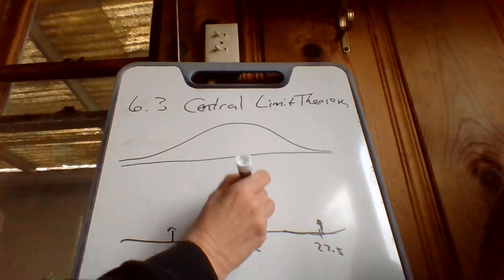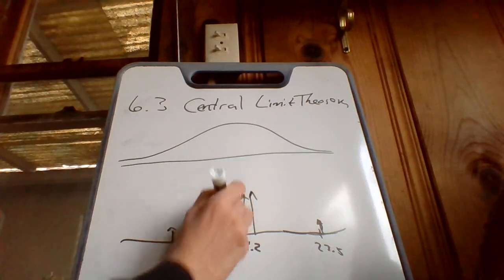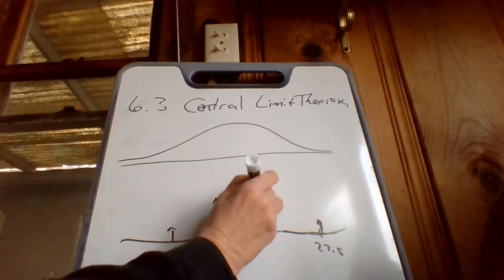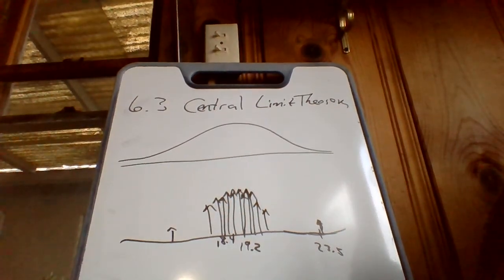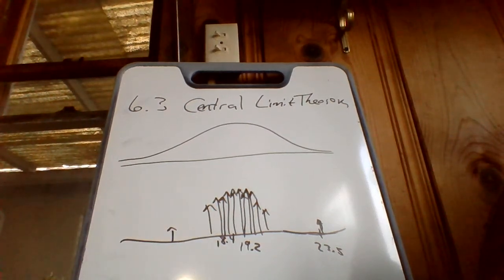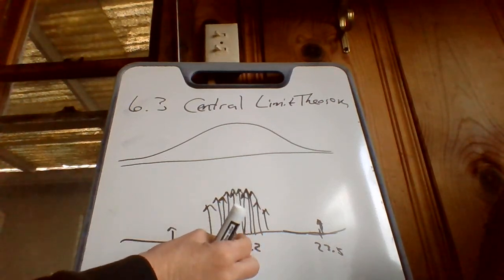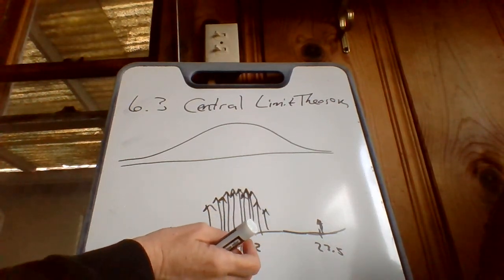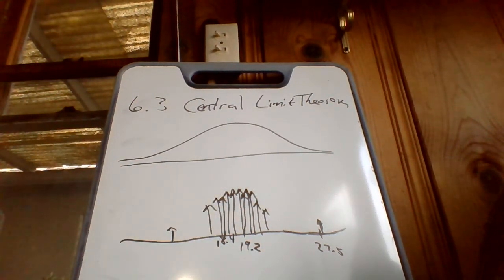But if I sent everyone in the class out to get some kind of answer, probably no one would have the same answers as each other, but their answers would start bunching up around the center. Okay, and basically it would kind of look like a bell curve by itself. All these people bunched up in here and some people out here. And what it says is that if you ask enough people and do enough little studies, you know, these little meta studies of studies on studies, you're going to end up pretty much at the mean. We know it's in there somewhere.